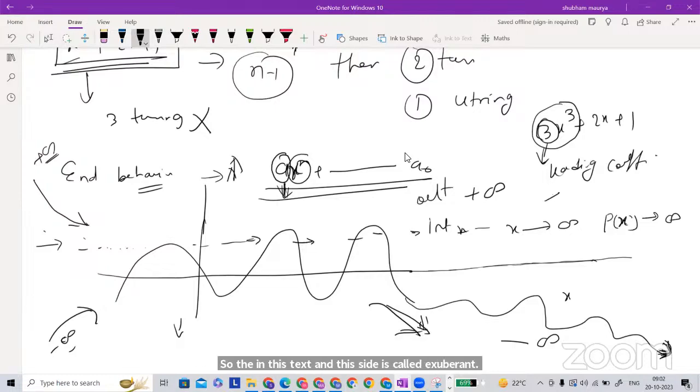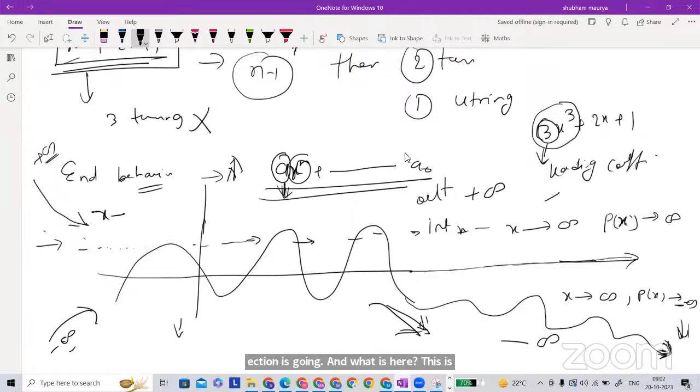And this is the meaning: as x goes to infinity, again the positive side is going, but P(x) is going to be negative infinity. See, this direction is going. And what is here? This is again x goes to minus infinity. So it is saying like this, but that's the meaning here. So there is no meaning of direction, that's why I'm saying there is no meaning of direction.